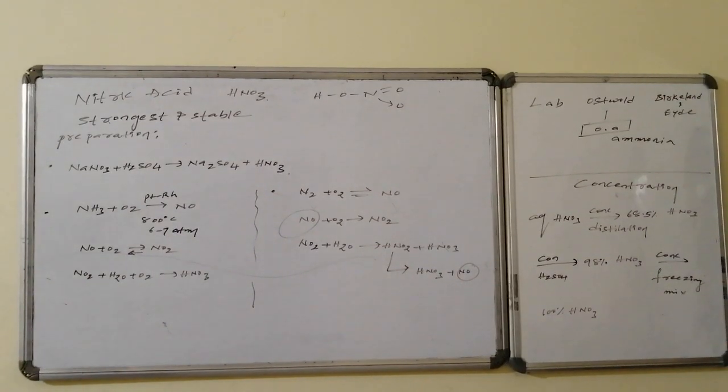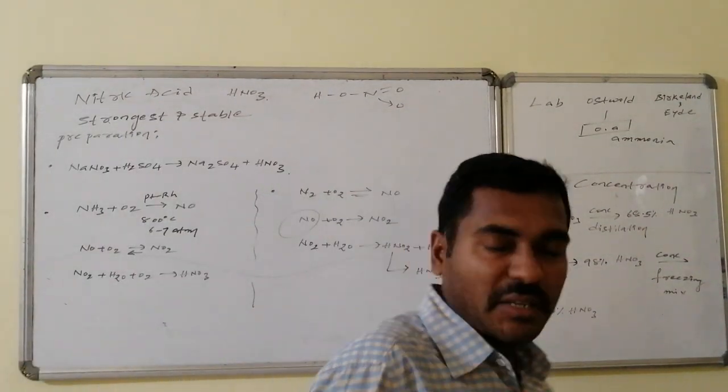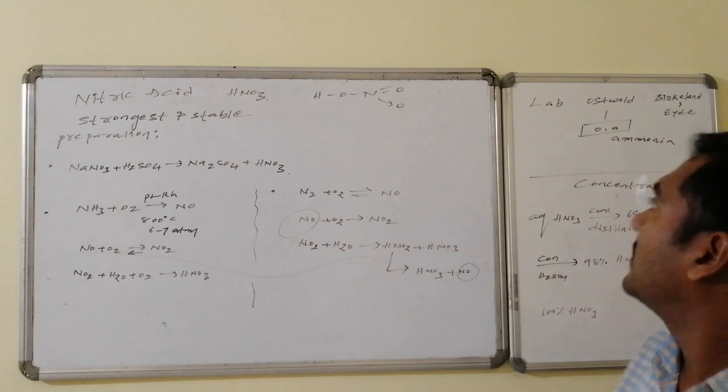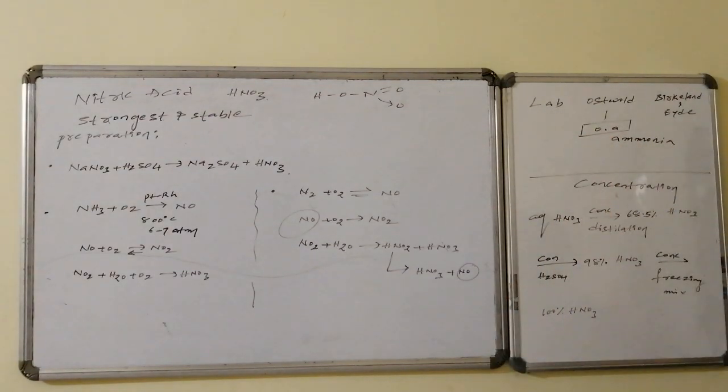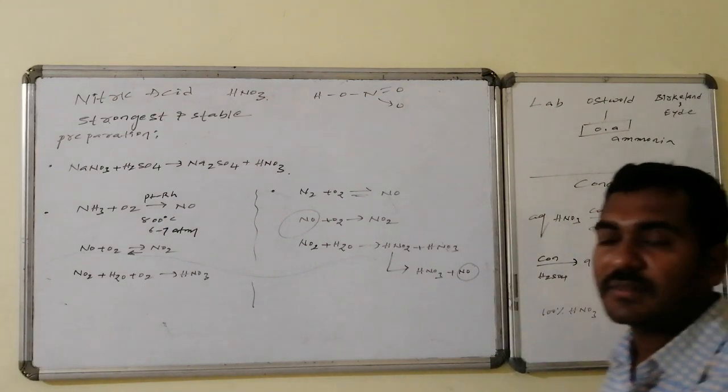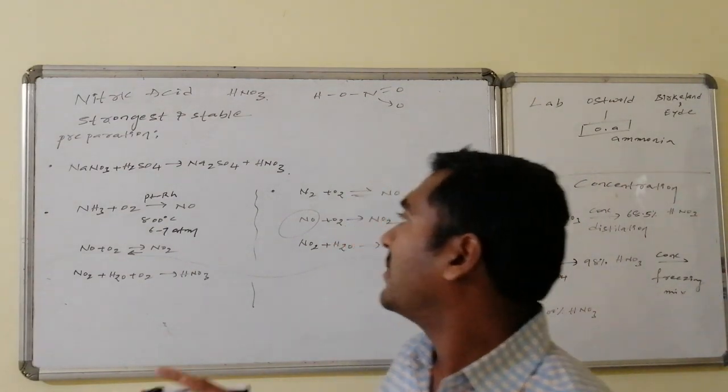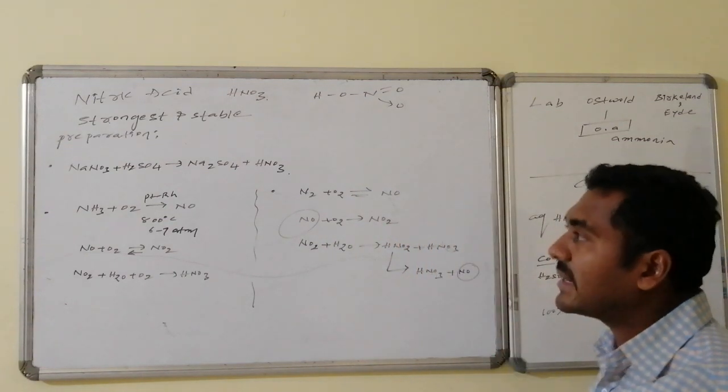Preparations of nitric acid. Nitric acid is a stable acid and it is the strongest acid. It is prepared in the laboratory and there are commercial methods like the Ostwald method as well as the Birkeland-Eyde method. Let us go through all of these, followed by its concentration. The first one is from the lab.